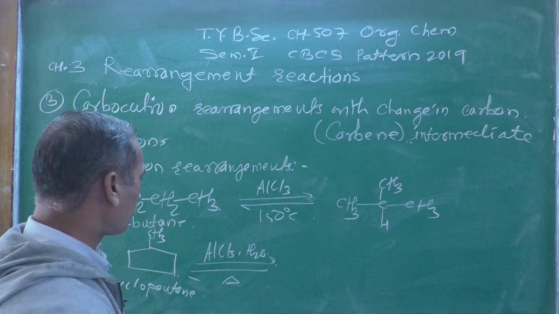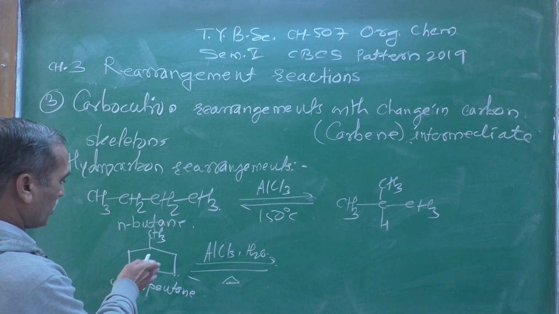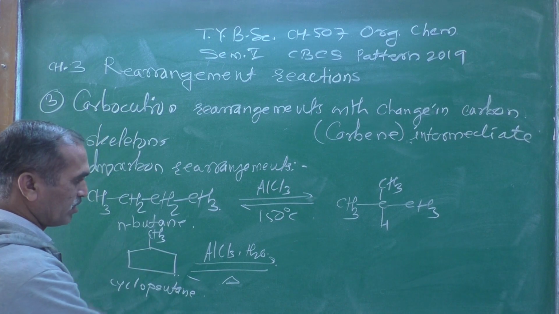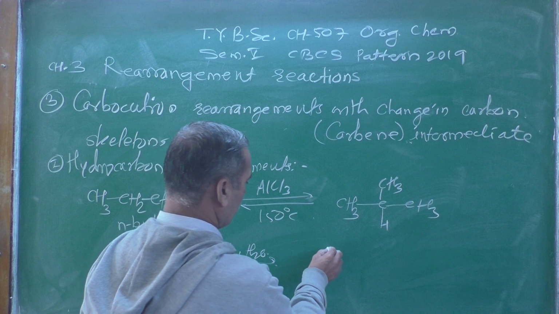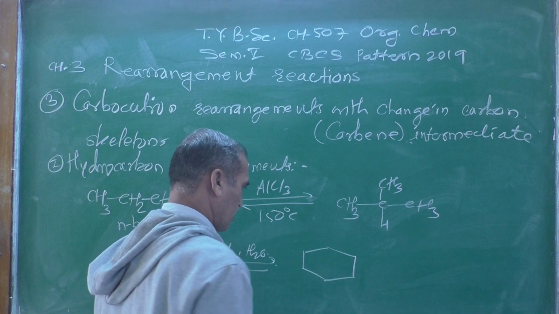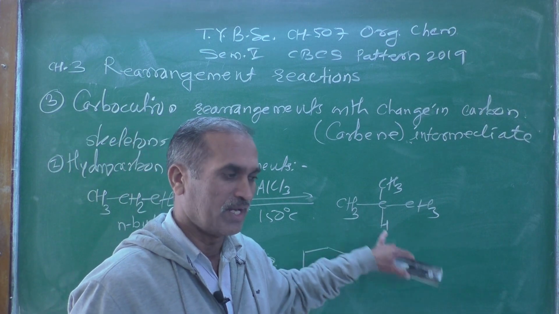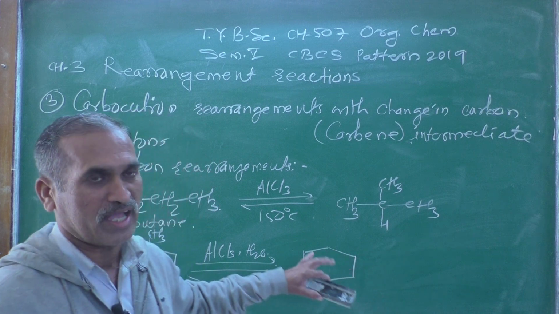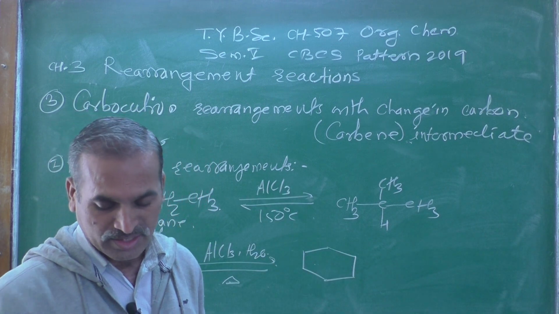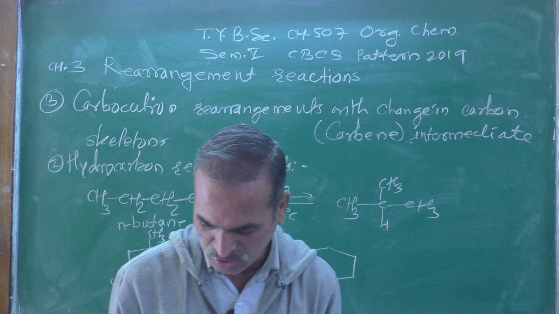during that cracking process, if you see, the skeleton of your starting material is a cyclopentane with one methyl group, but after the cracking process you will get a product that has a totally different skeleton, that is cyclohexane, which we got here.